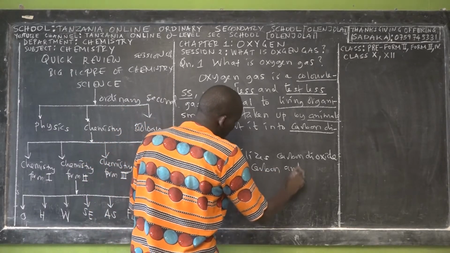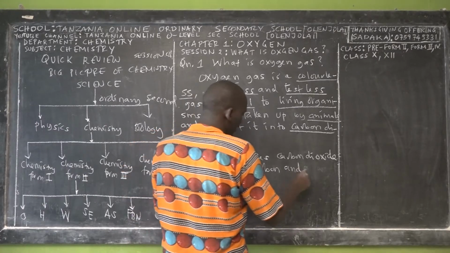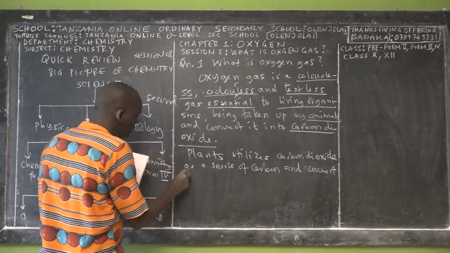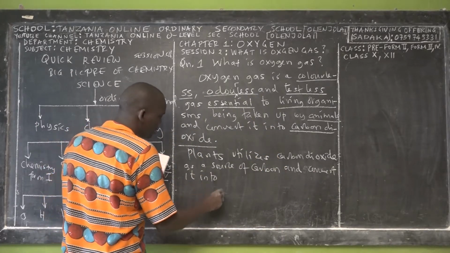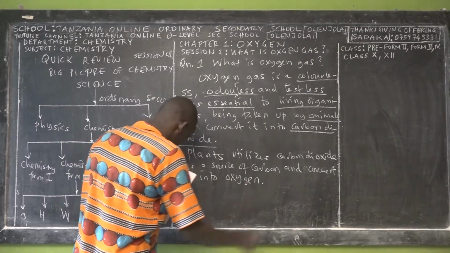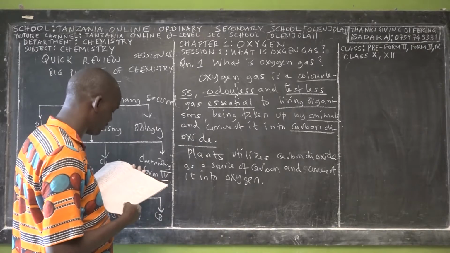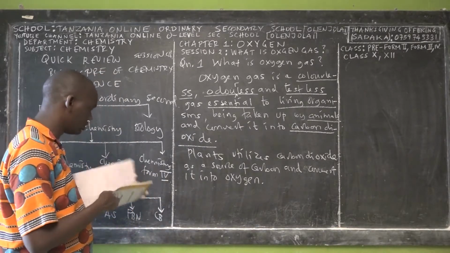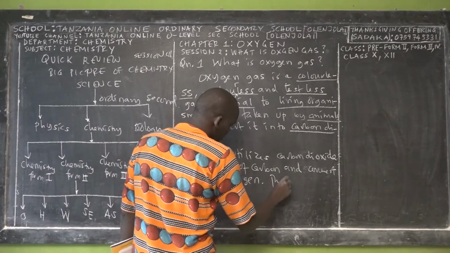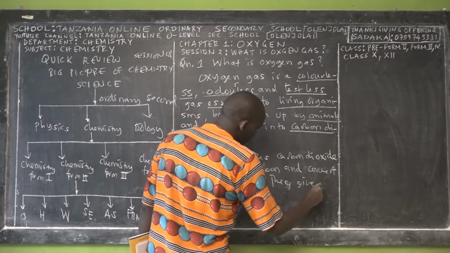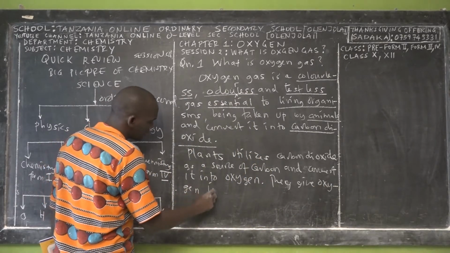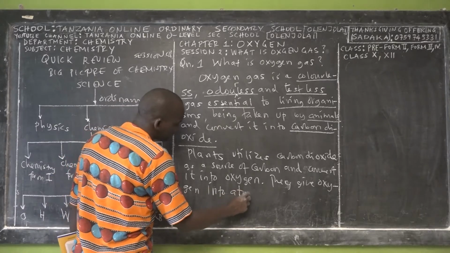And they convert it into oxygen, and give this out as a return of what has been taken. Oxygen to the water, and they give oxygen into the atmosphere.